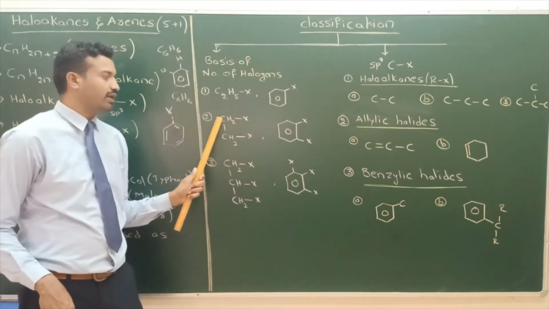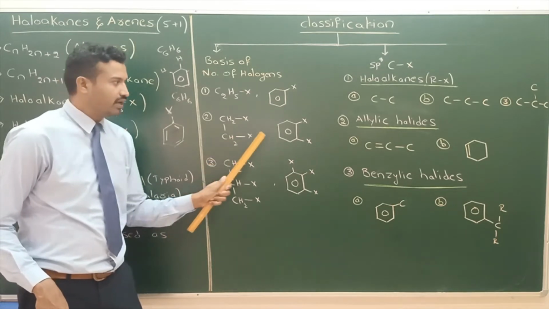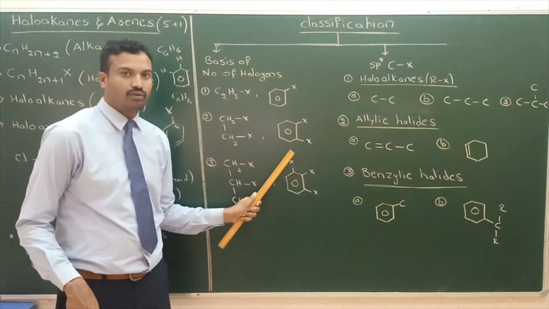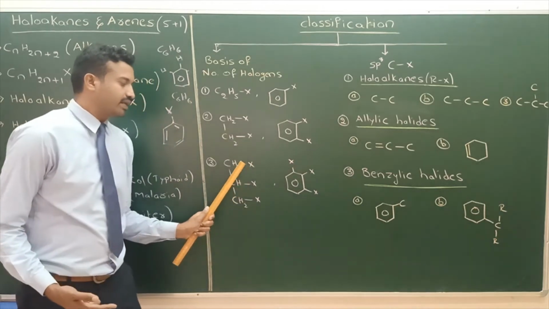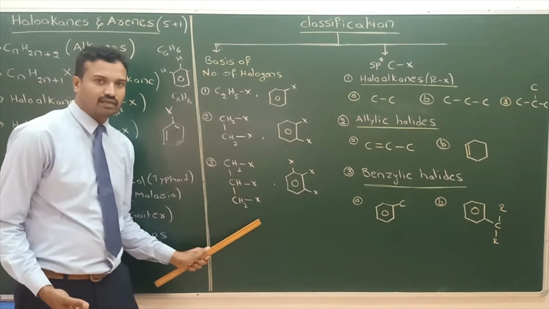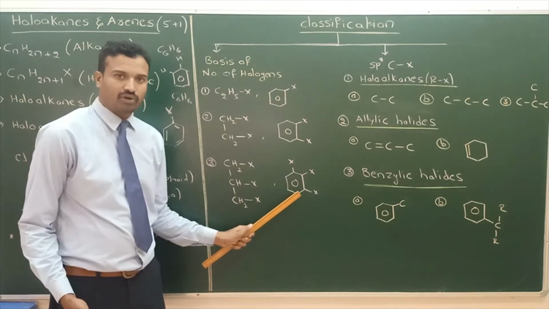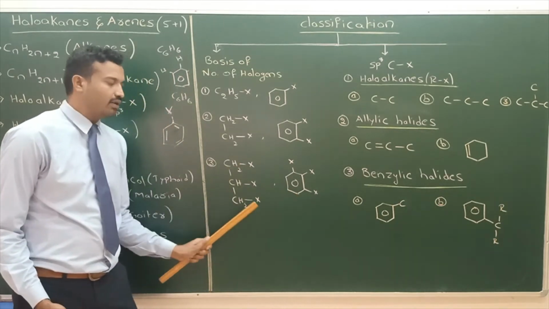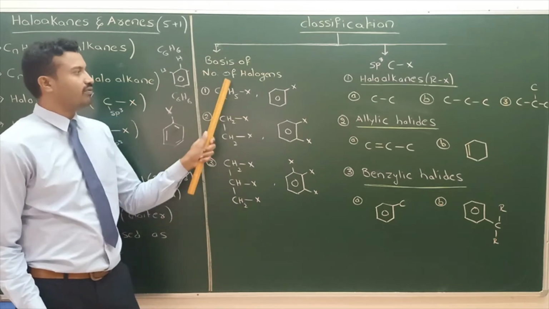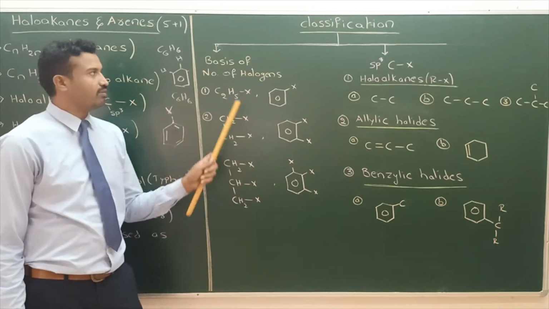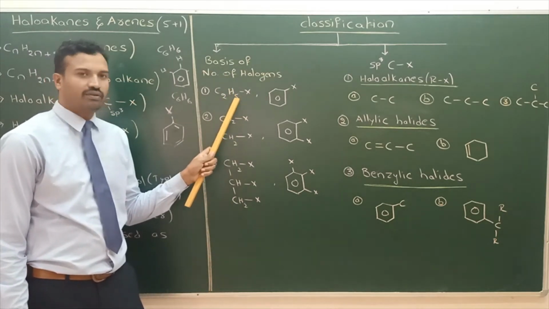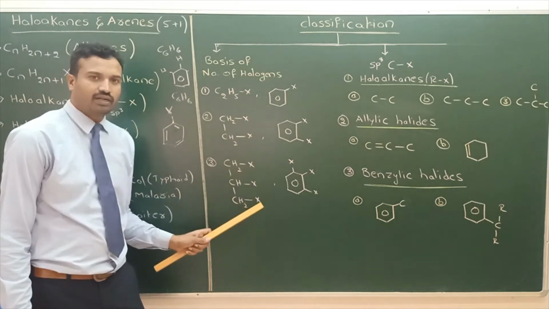1,2-dihaloalkane. Here it is a dihaloarene. 2 halogens are there. Next, trihaloalkane, 3 halogens are there. This is a trihaloarene. Aromatic compound, arene; alkane, trihaloalkane. This is about the classification based on number of halogens: monohalo derivative, dihalo derivative, trihalo derivatives.